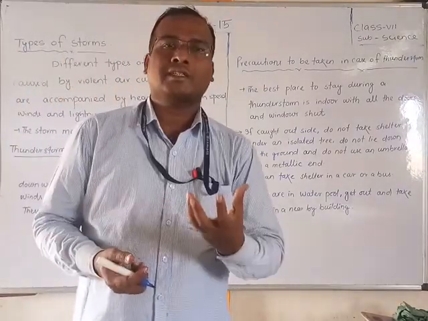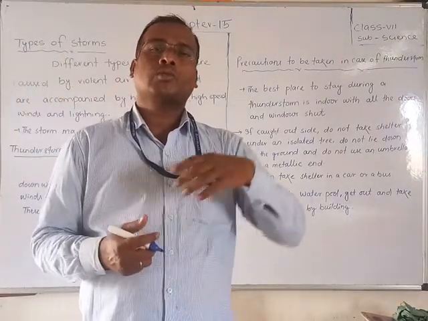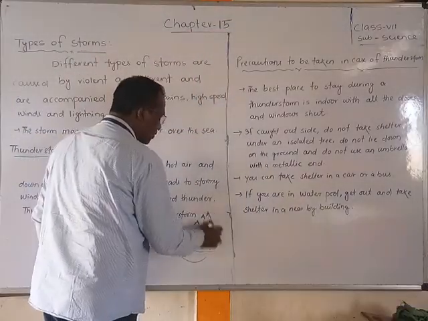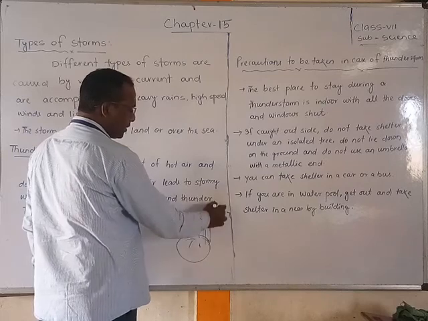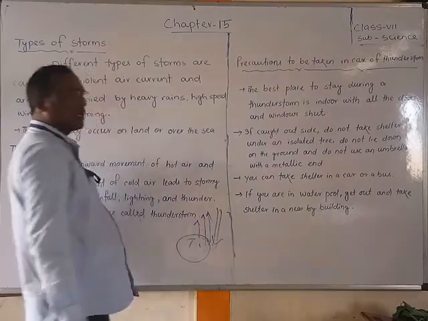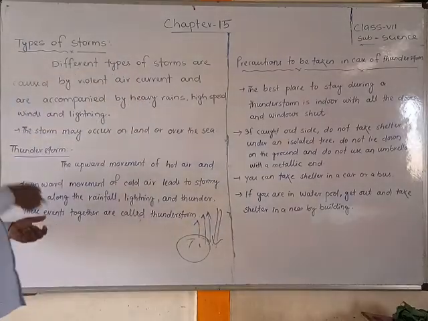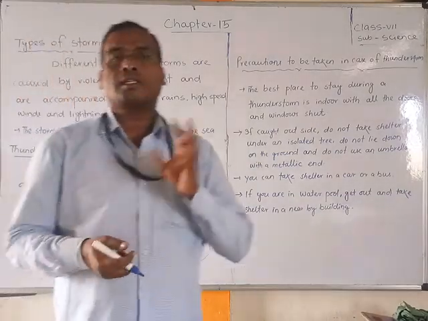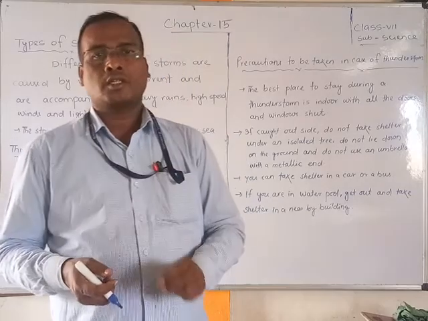Whenever air gets heat, it becomes light and rises up. So whenever the hot air goes up, at that time the place becomes empty. Then the cool air comes down, and it comes with rainwater, rainfall, lightning and thunder. All these events together are called a thunderstorm.